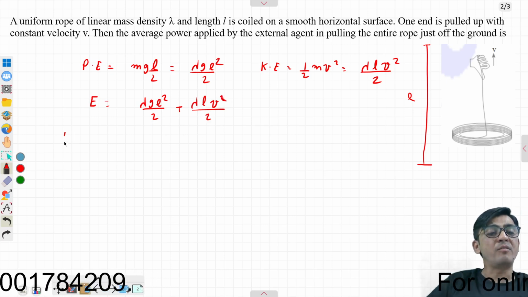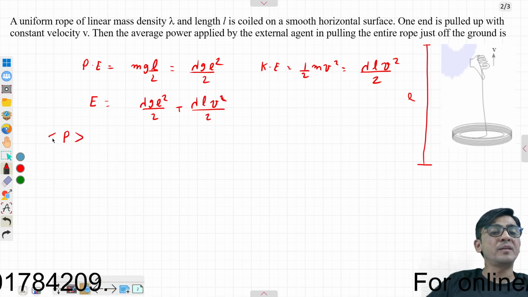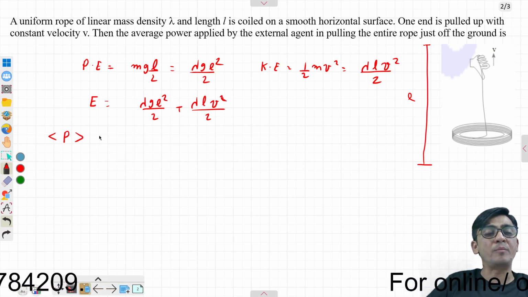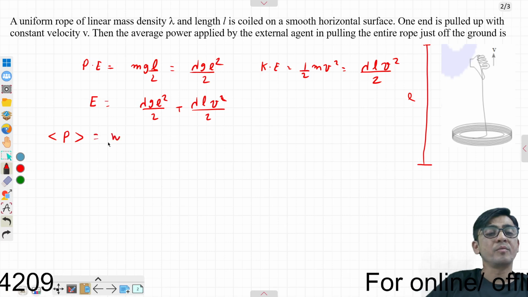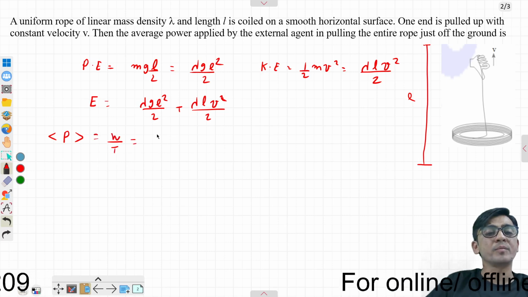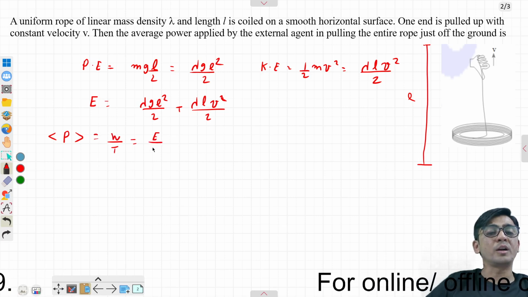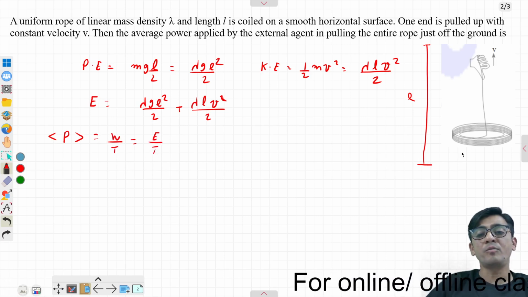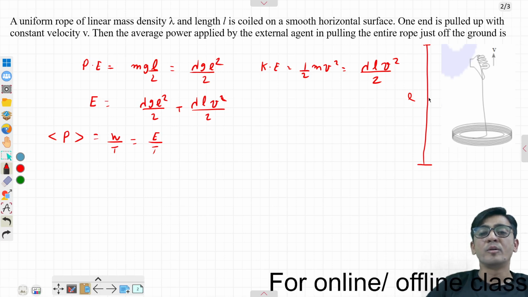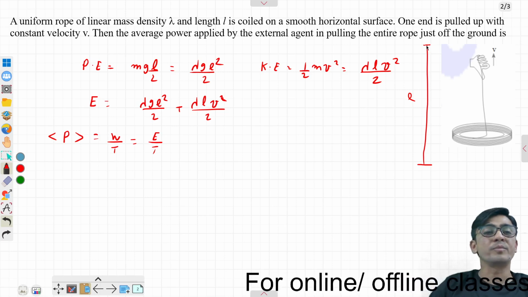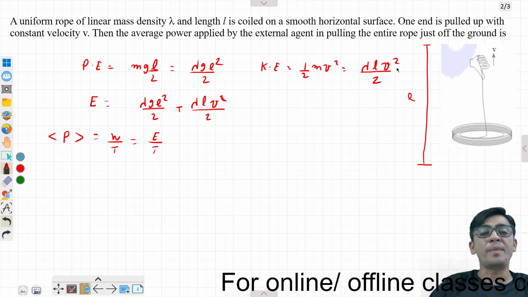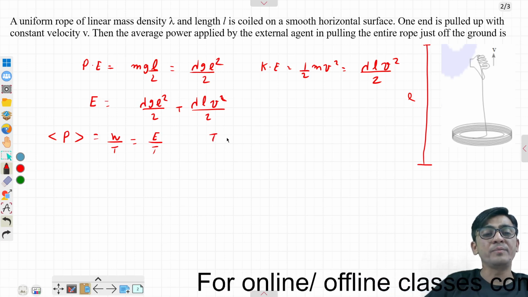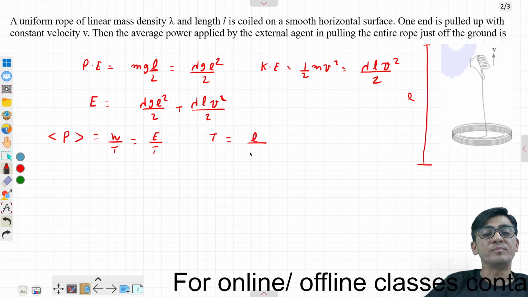Now average power can be defined as the total work done upon total time taken, which can also be treated as total energy upon total time. Starting from t0 to stretch the rope to the length L, the time will be L by v.